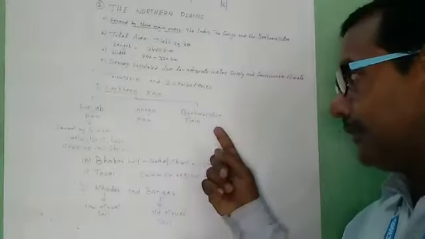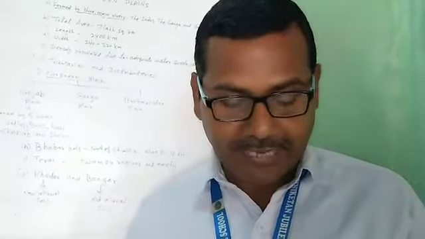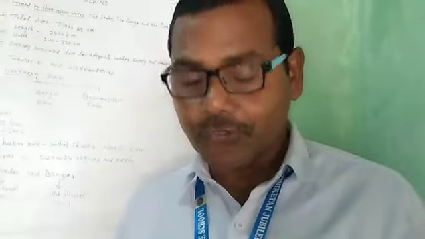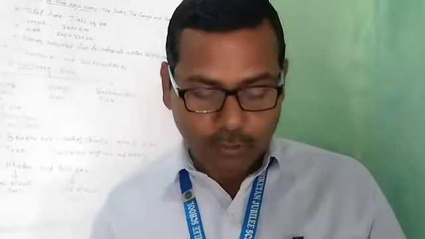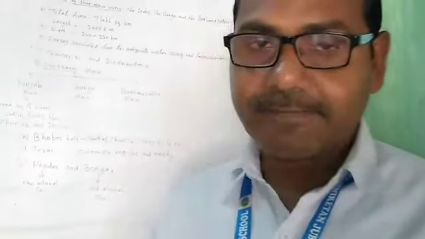That is the Brahmaputra plain. Next, see, the northern plains are generally described as flat land with no variation in relief, but that is not true. These vast plains also have diverse relief features.